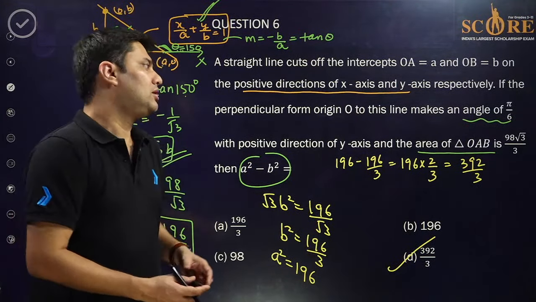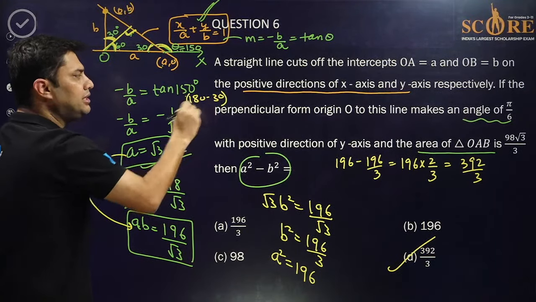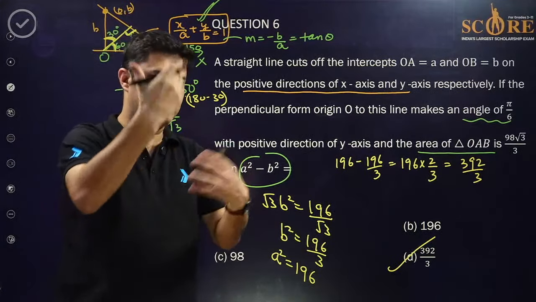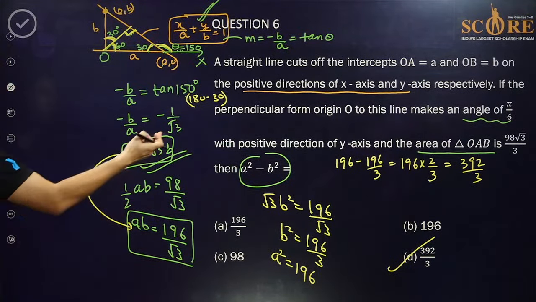So the slope of this line is minus b by a, which is equal to tan 150 degrees. Tan 150 is tan of 180 minus 30, pi minus theta. Tan of pi minus theta is minus tan theta. So minus tan 30 degrees. So you have one relation, you have the area of the triangle, second relation, two equations, two variables. You get a also, b also. In fact, the difference of a square and b square is 392 by 3.